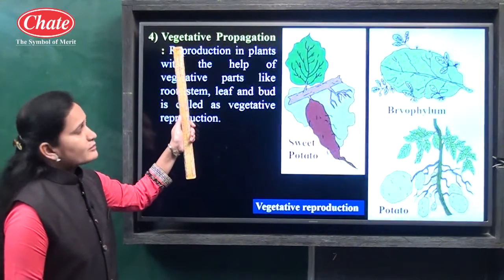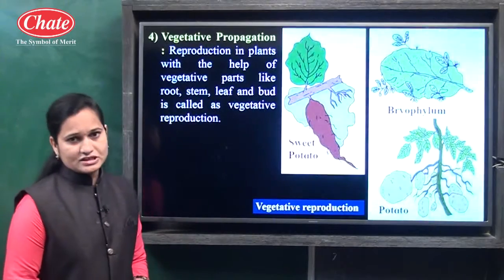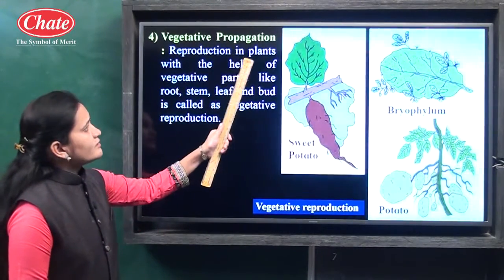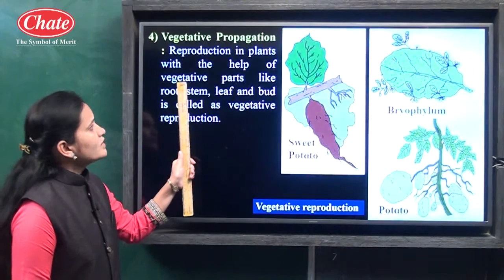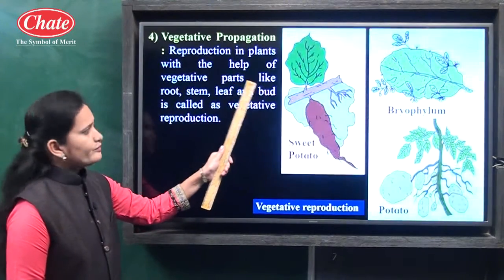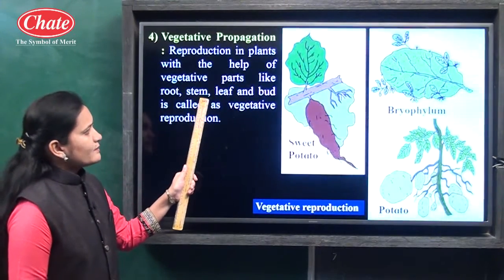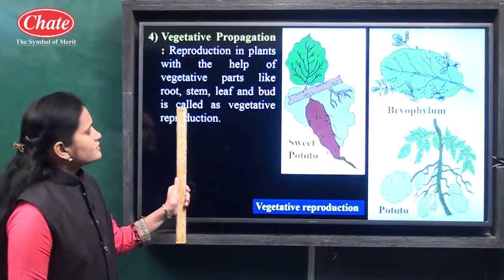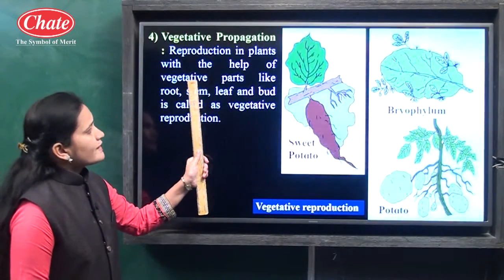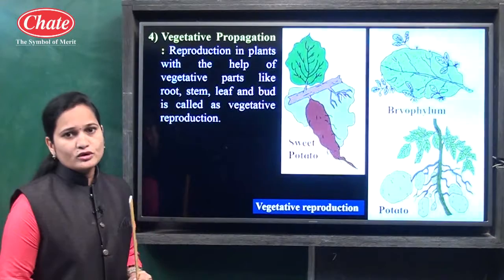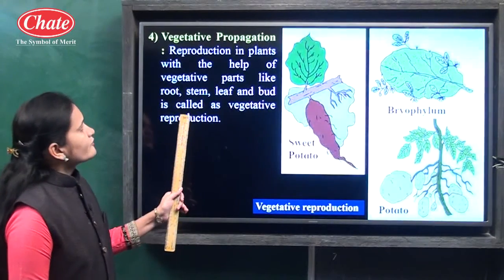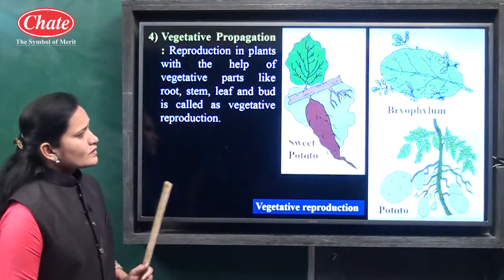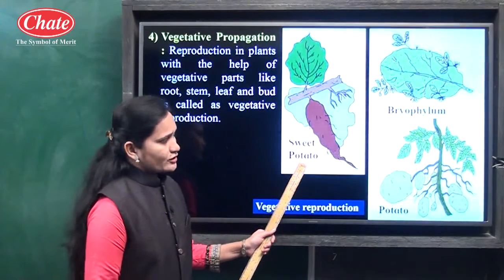Okay. Now let us see the next type. The fourth type is vegetative propagation. Vegetative propagation means reproduction in plants with the help of vegetative parts like root, stem, leaf and bud. If vegetative parts are useful in reproduction, that type of reproduction is known as vegetative propagation. For example, sweet potato.